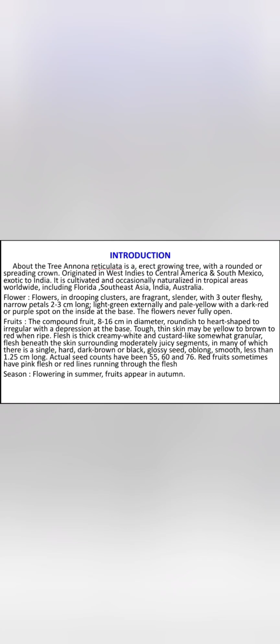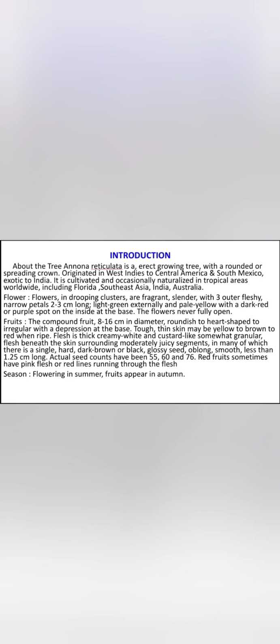Flower. Flowers in drooping clusters are fragrant, slender, with three outer fleshy narrow petals 2 to 3 centimeters long, light green externally and pale yellow with a dark red or purple spot on the inside at the base. The flowers never fully open.